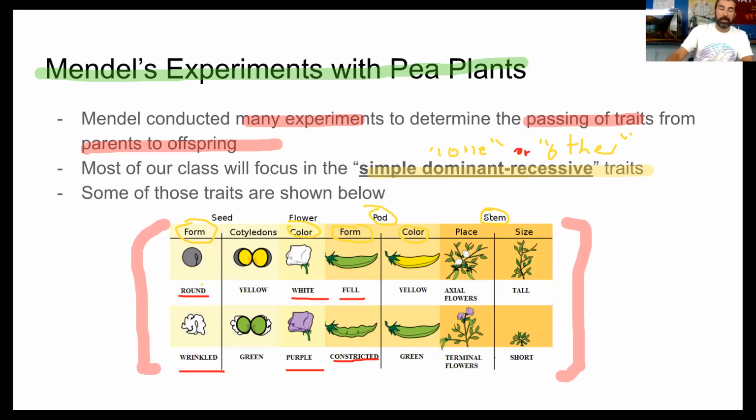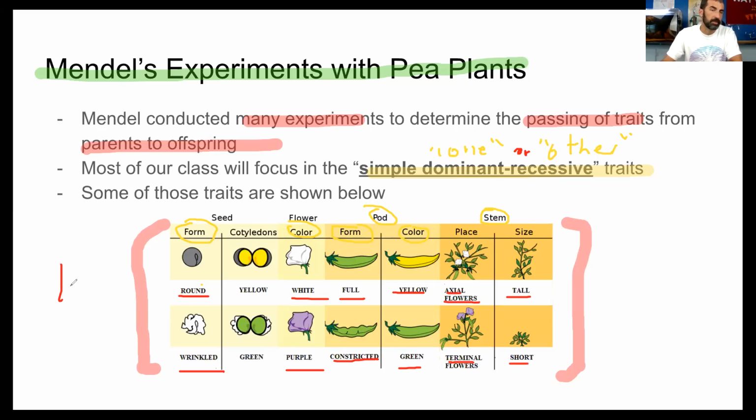Maybe you've got some grandparents that have done that. The pod could be yellow or green. Then he looked at certain positions of the flowers on the plant. The flowers could be axial, which means they come from closer to the stem, or terminal, which means they come at the end of the stem. Then some pea plants were tall and some were short.